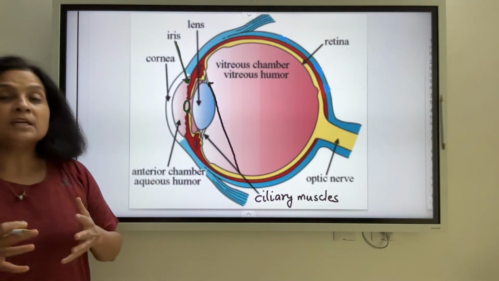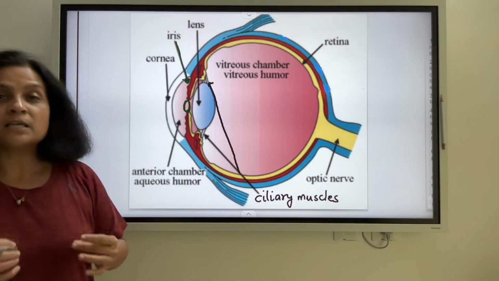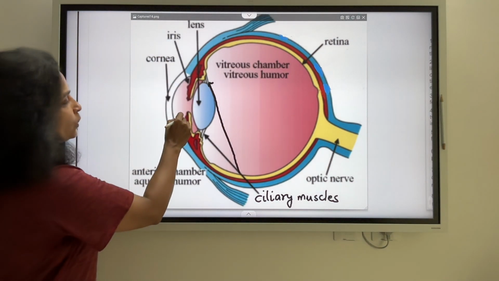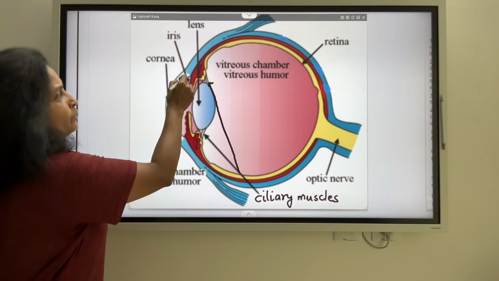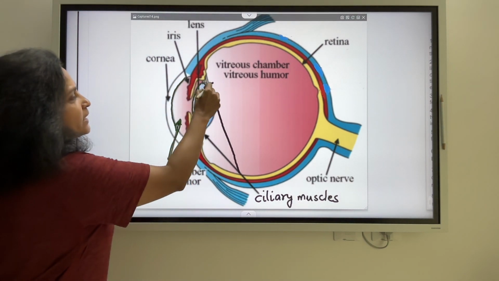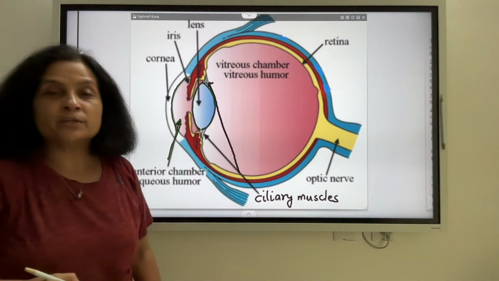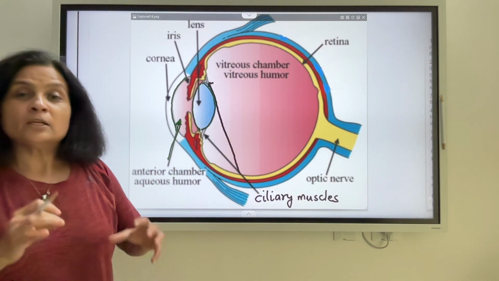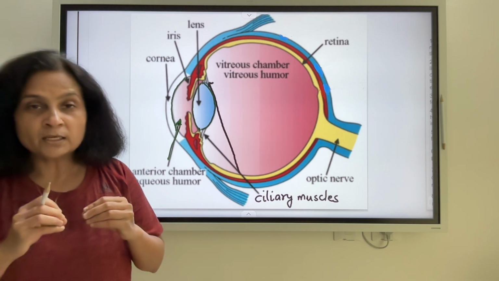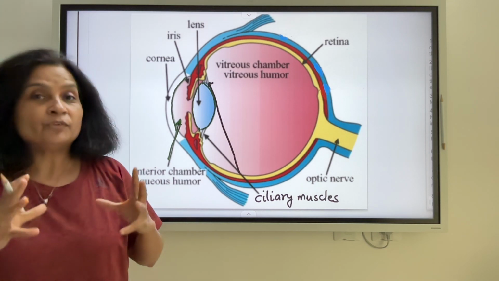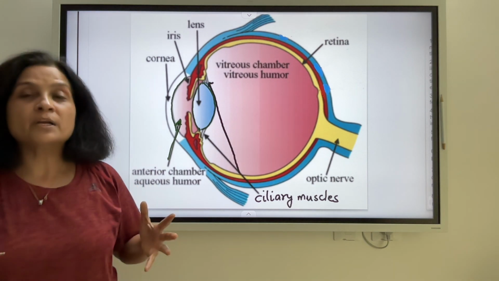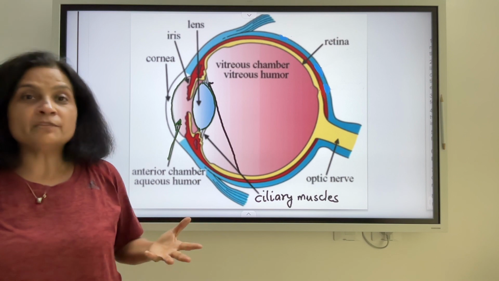Now about the aqueous humor. What is aqueous humor? Aqueous humor is the watery liquid which is present in between the cornea and the convex lens. What does this watery liquid do? Well, it not only maintains the pressure of the eye, that means keeping it inflated, it also provides nutrition to the cornea and the lens which don't have blood vessels.